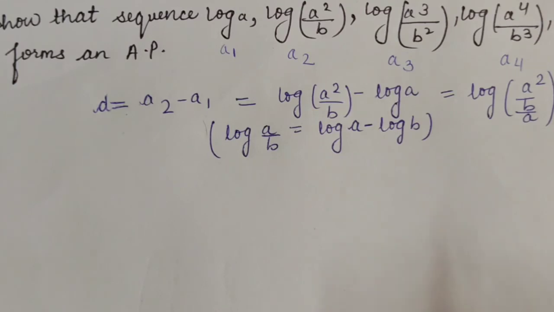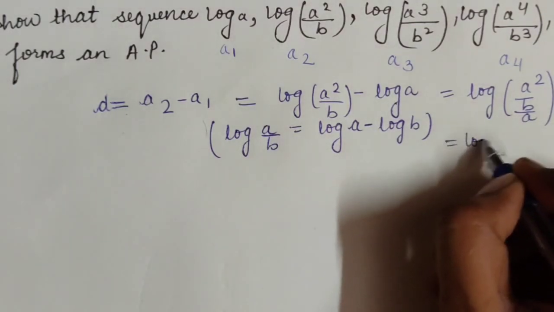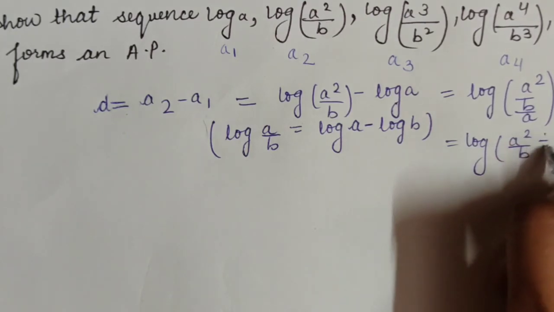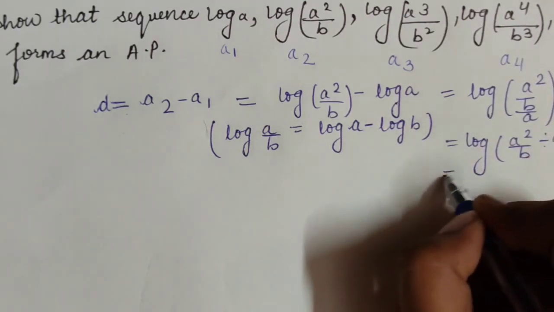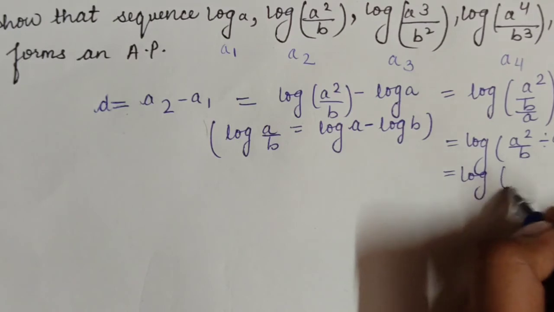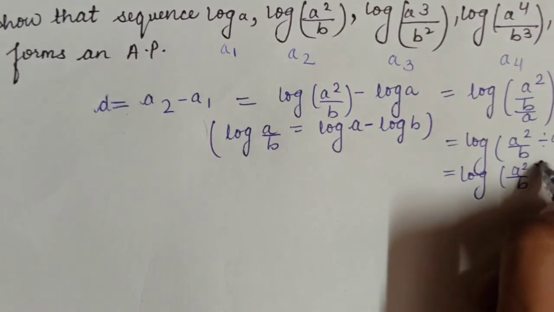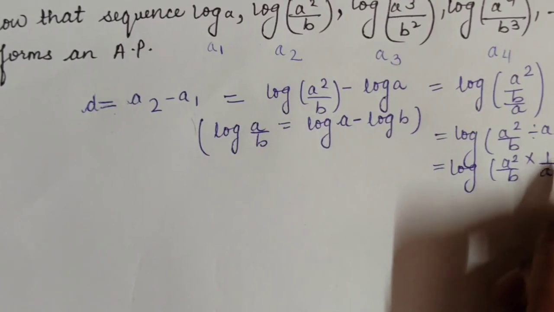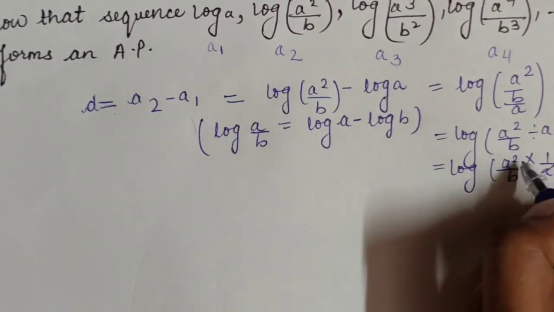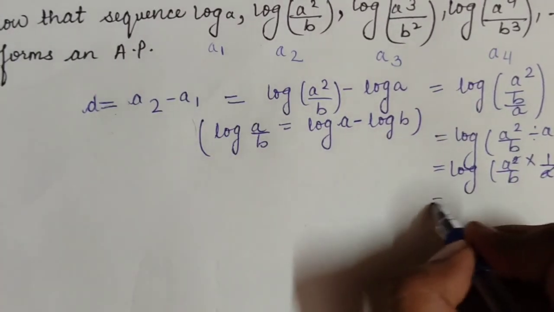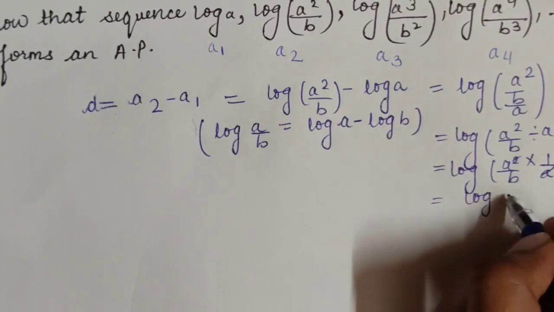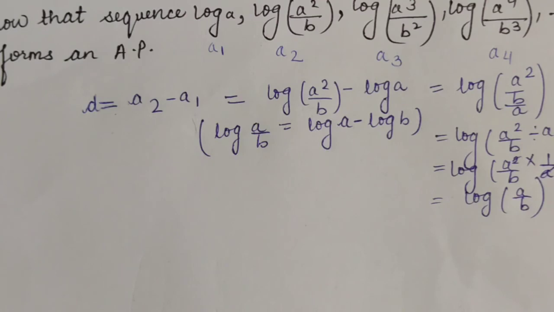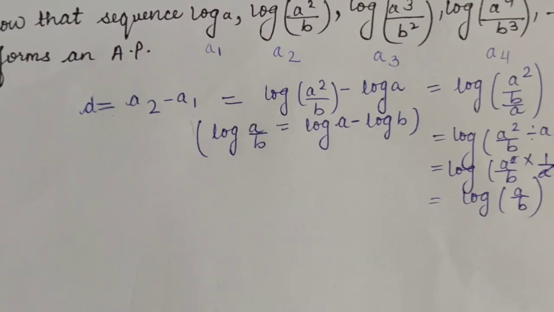So log a square by b divided by a will be log a square by b into 1 by a. So a and a cancel out. Now what will be left? Log a by b. So we are getting the common difference as log a by b.